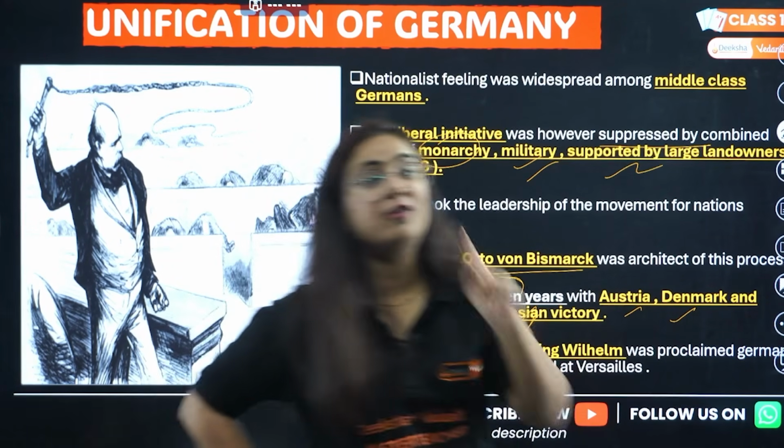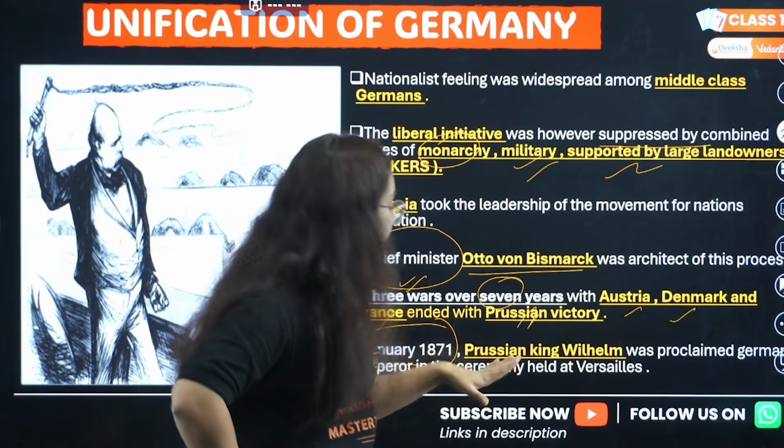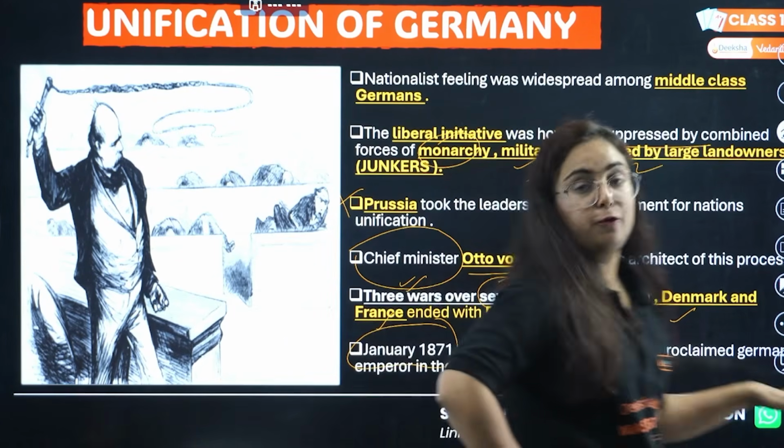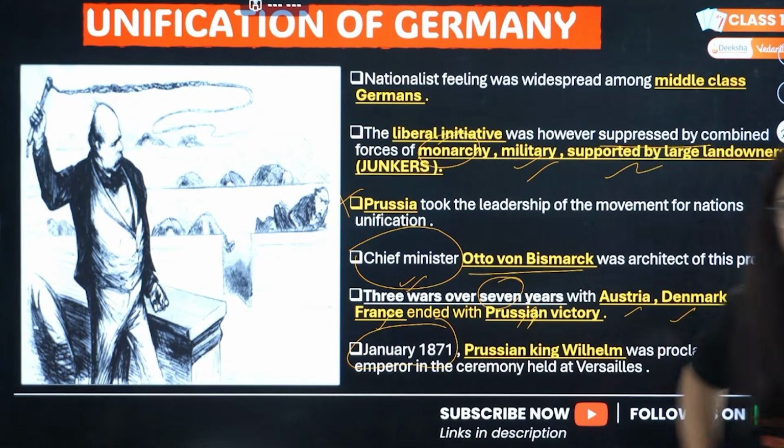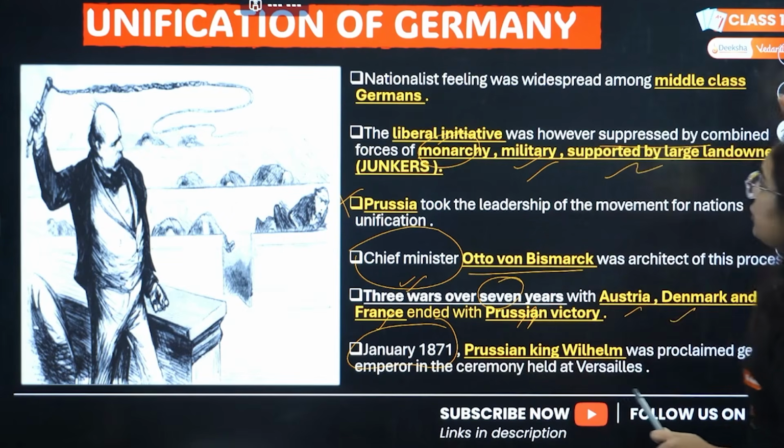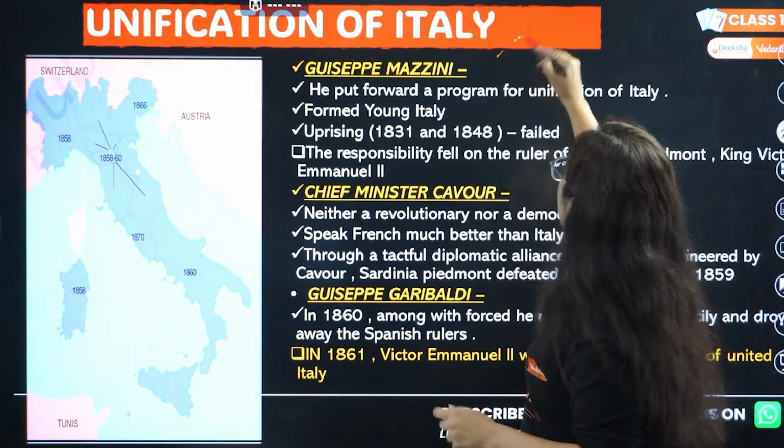Who became the first king of United Germany? It was Prussian King Wilhelm. Wilhelm I actually it is. So, got it? Now, very good. This was the important topic. Next is about unification of Italy.